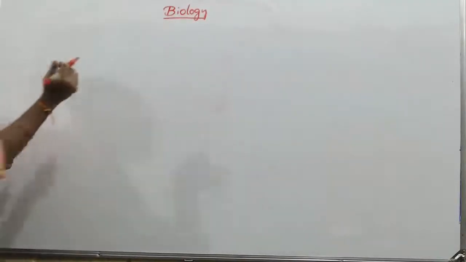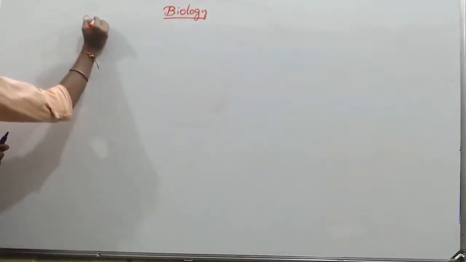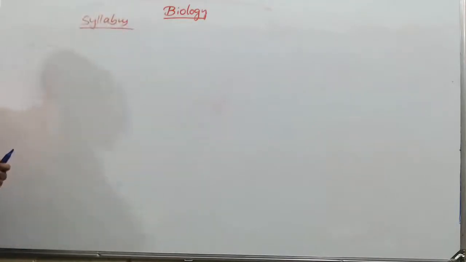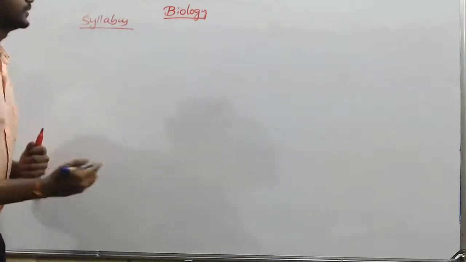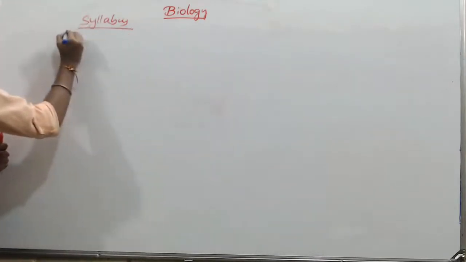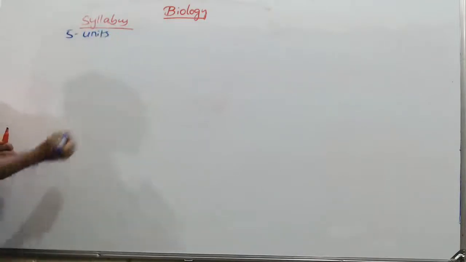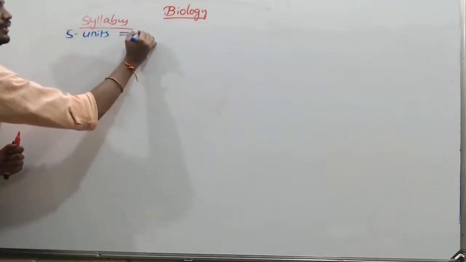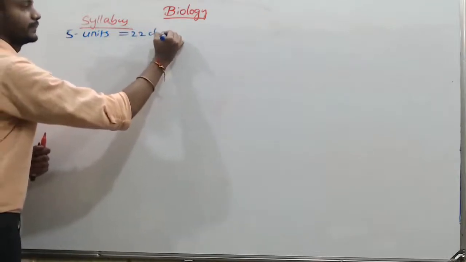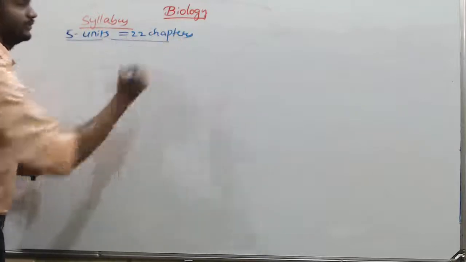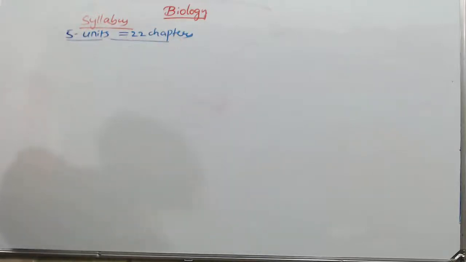Now we will talk about the syllabus. In biology, we have 5 units, in which 22 chapters are there.